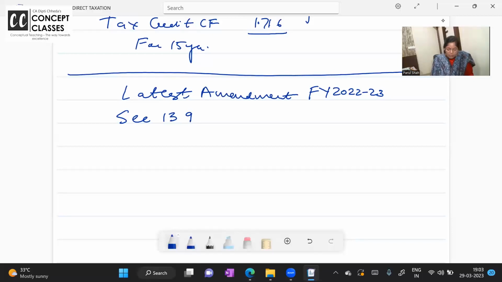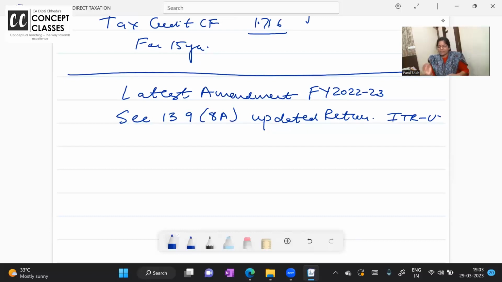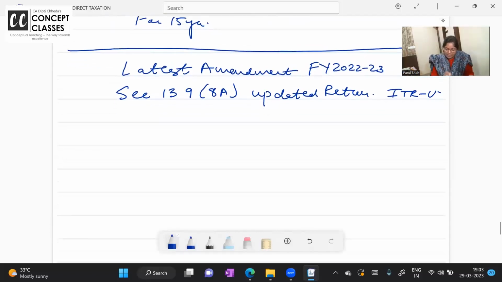So this is section 139(8A), and this talks about updated return. I told you, ITR forms are there, Saral, Sugam and all. So the ITR-U form is there to file the updated return. Which form? ITR-U. Now, what is this concept of updated return? Just look at the screen. What is your financial year?